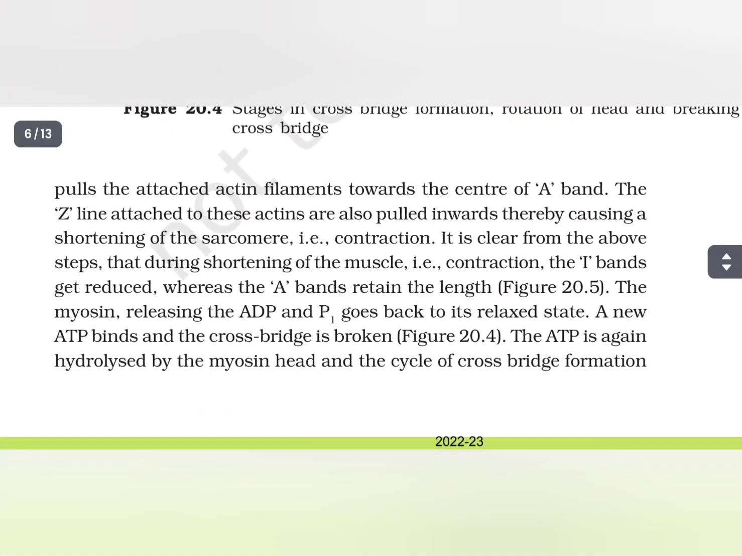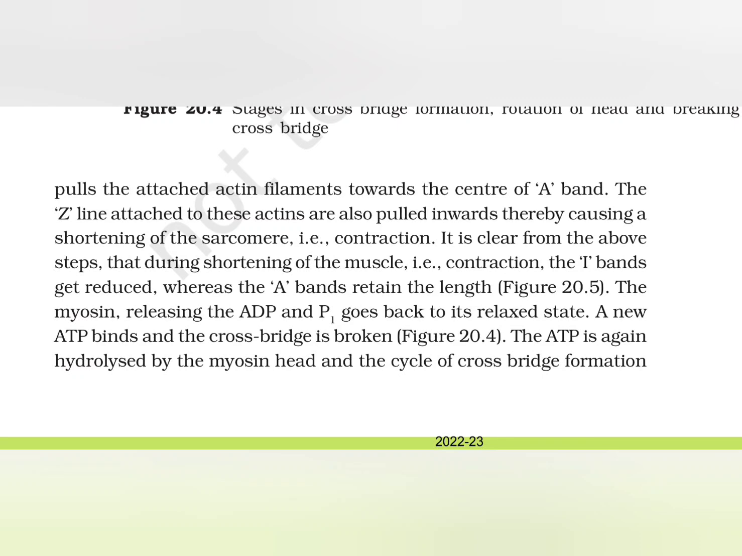This pulls the attached actin filament towards the center of A band. The Z line attached to these actins are also pulled inwards, thereby causing a shortening of the sarcomere, that is contraction. It is clear from the above steps that during shortening of the muscle, that is contraction, the I bands get reduced, whereas the A bands retain the length. The myosin, releasing the ADP and inorganic phosphate, goes back to its relaxed state. A new ATP binds and the cross bridge is broken.